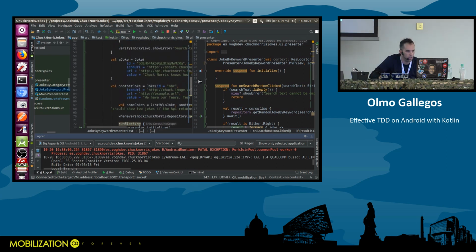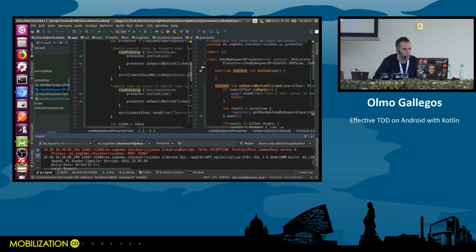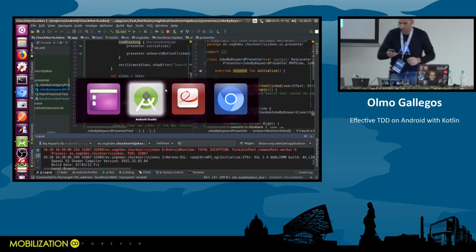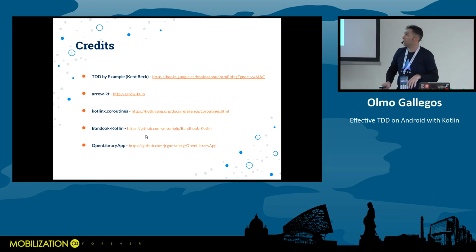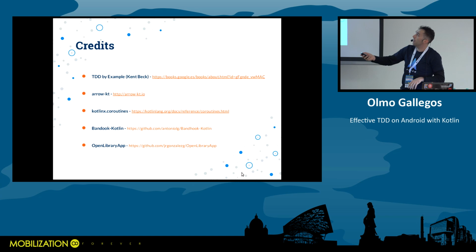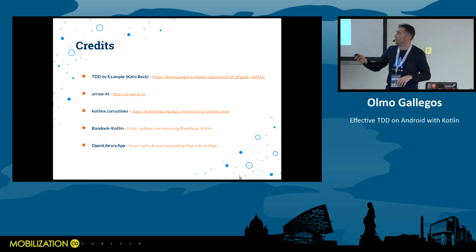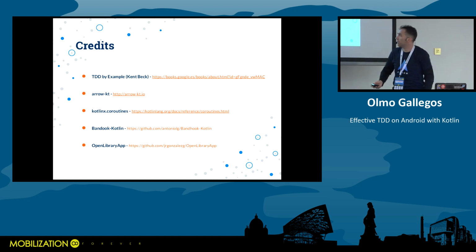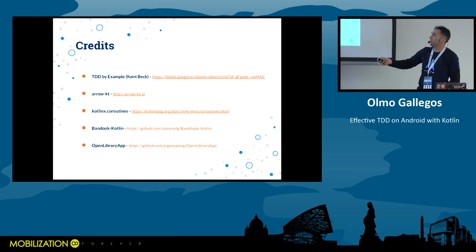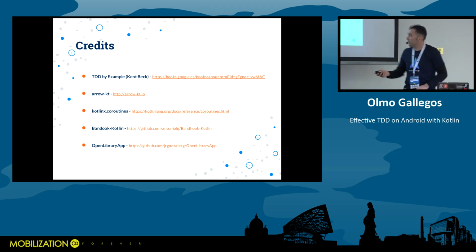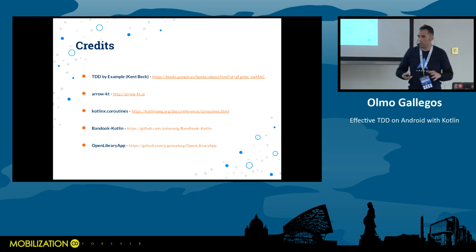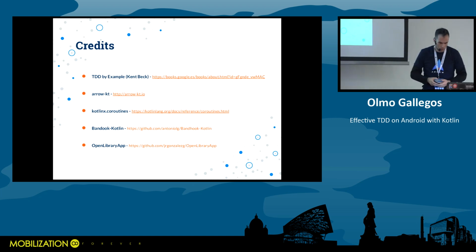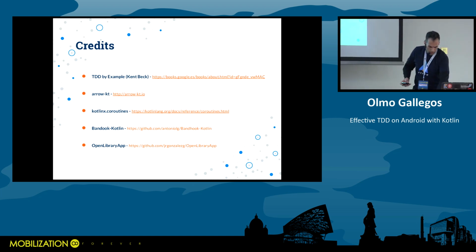So if you want, we go with the credits. I tell you where I got this source code from. Obviously, this book from Ken Beck, the official documentation for Arrow. It is very complete. You can read it. The official documentation for coroutines, and these two repositories are very useful. They inspired me in mounting the architecture and the coroutines stuff.